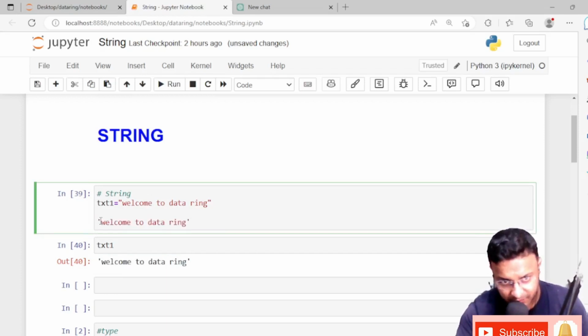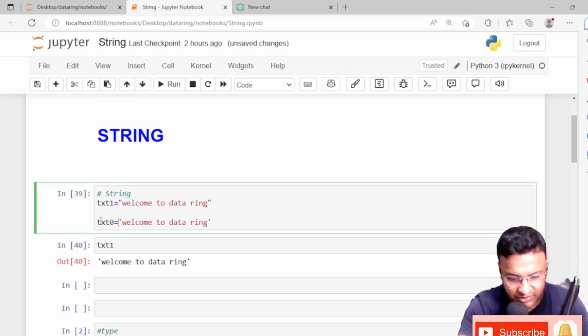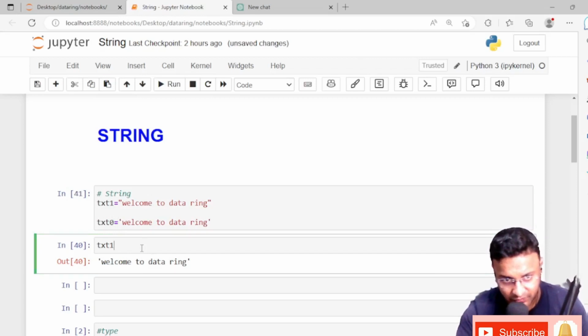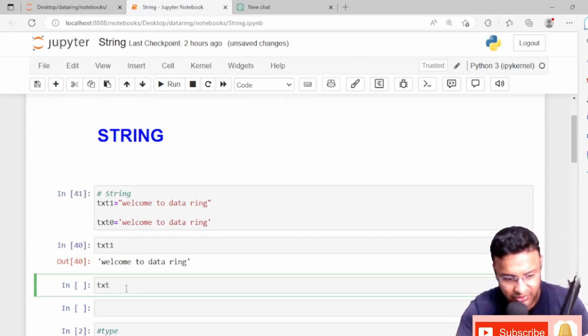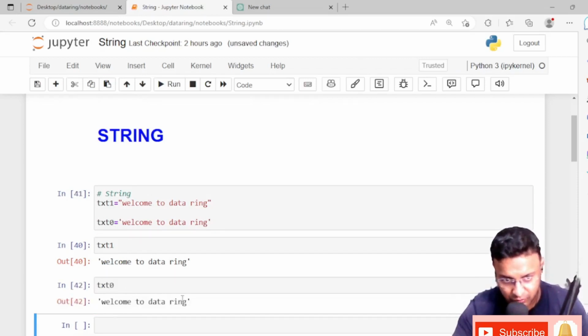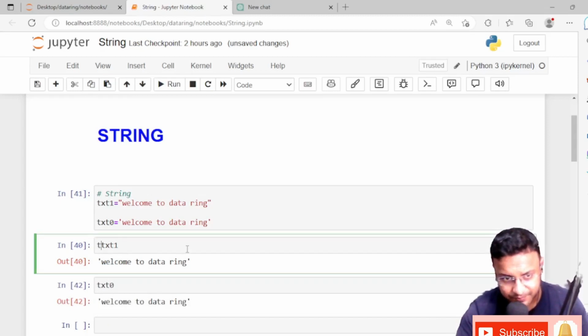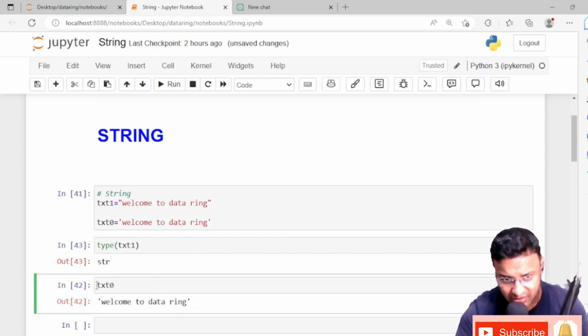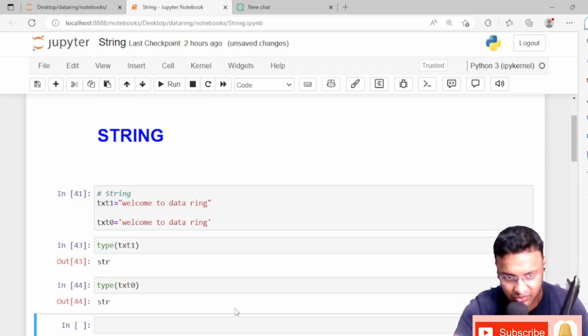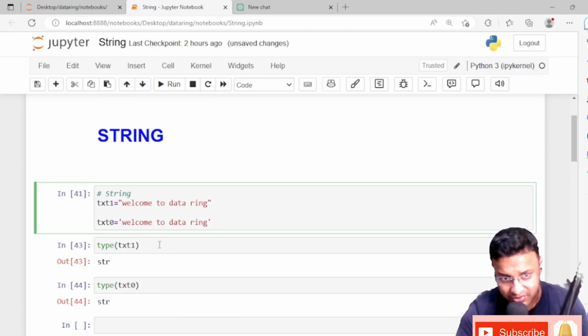Okay, if you see here, I'm just saving it inside the variable text0. And if I print text0, that will also come as a string itself. Okay, and we'll check the type of text1. So the type of text1 is string, and the type of text0 will also be a string. So we can write our string inside a double quotation or single quotation.